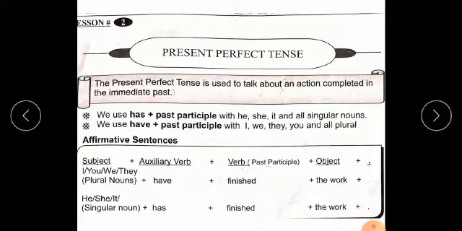Students, if our subject is I, you, we, they or plural nouns, then we write have for the subject in our structure. And if our subject is he, she, it or singular noun, then we write has for the subject. Note it, for subject I, you, we, they or plural nouns, we use auxiliary verb have. And for subject he, she, it or singular noun, we use auxiliary verb has. The remaining structure is the same.